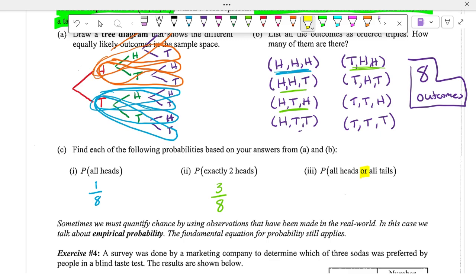So what does or mean? Does anyone remember what or means in terms of probability? There are two words in probability that you see pop up a lot, and and or. What's the difference? Well, and how to find it, yes. But what do they actually mean? Does anyone know?